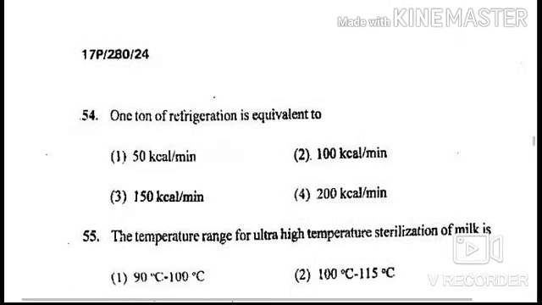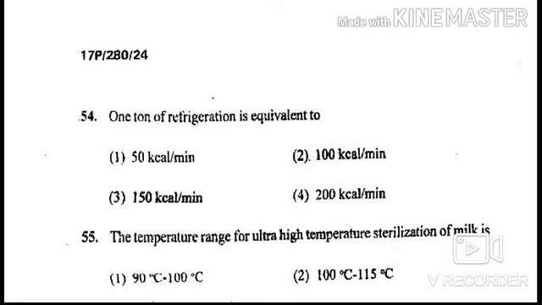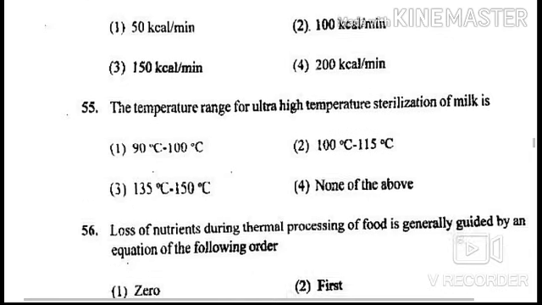Next question is, 1 ton of refrigeration is equivalent to, your options are 50 kilocalorie per minute, 100 kilocalorie per minute, 150 kilocalorie per minute, and 200 kilocalorie per minute. 1 ton of refrigeration is equivalent to 50 kilocalorie per minute. Option 1 is correct.